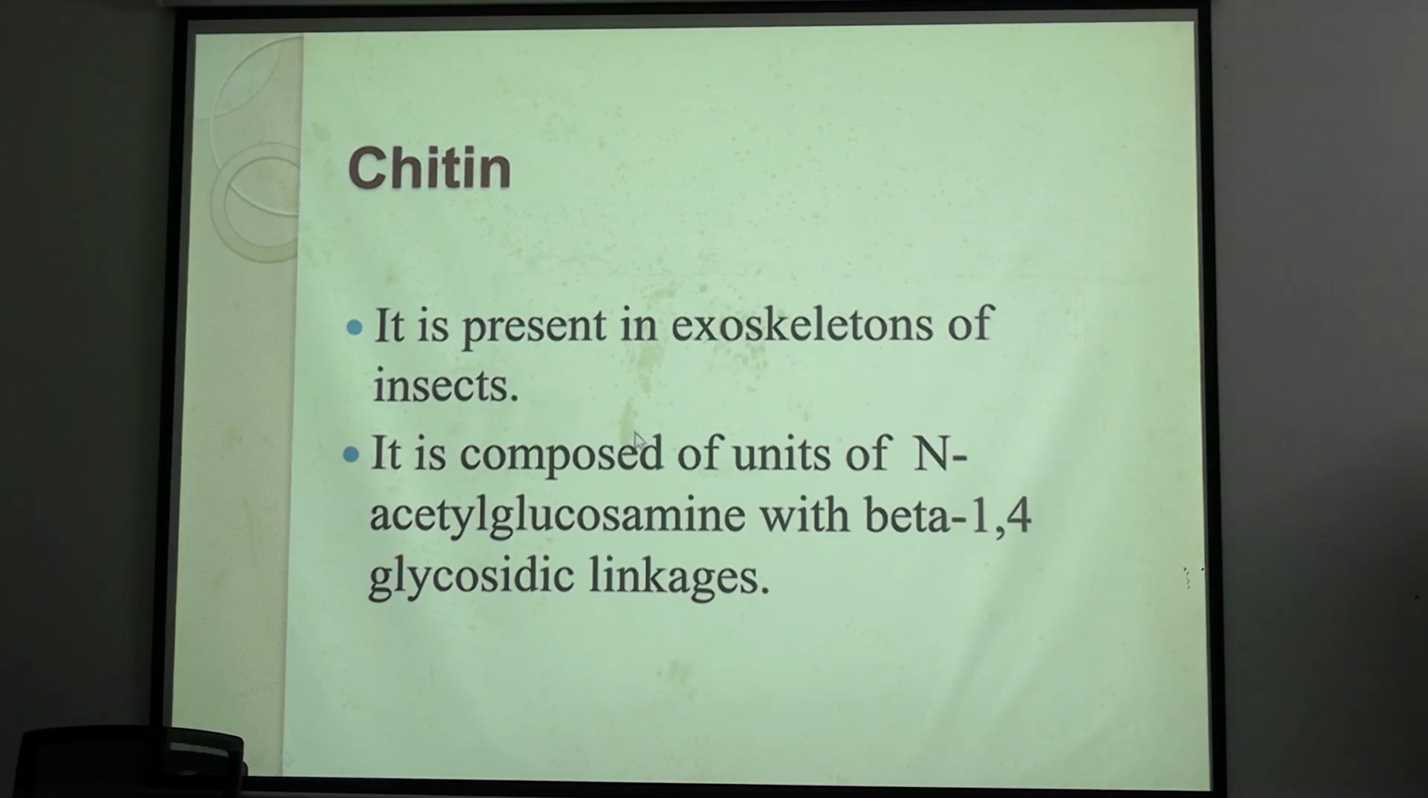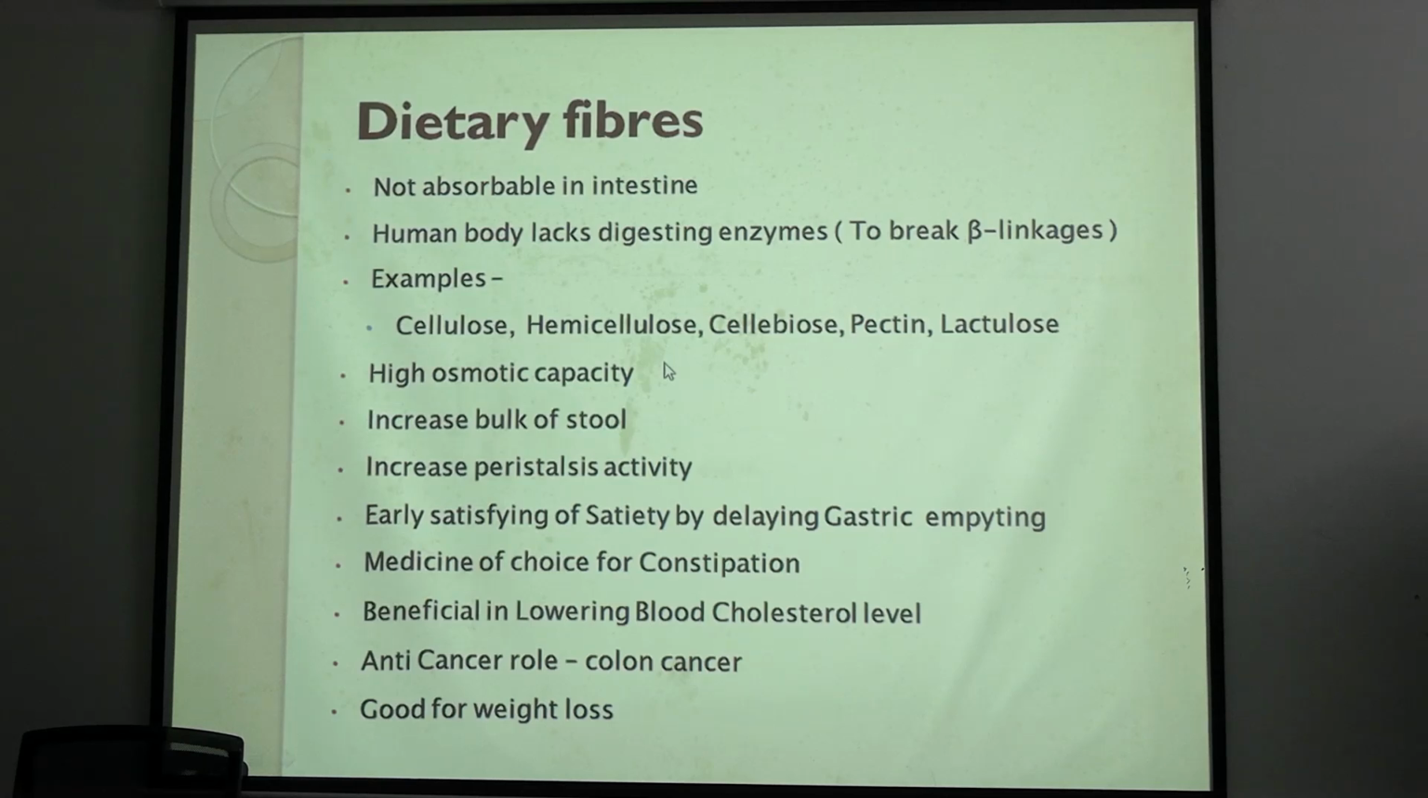Okay, chitin, it is also a homopolysaccharide, but the monosaccharide here is N-acetyl glucosamine and it is an important part of exoskeleton of insects. Okay. So dietary fiber, it can come as a short note. Okay, clear?